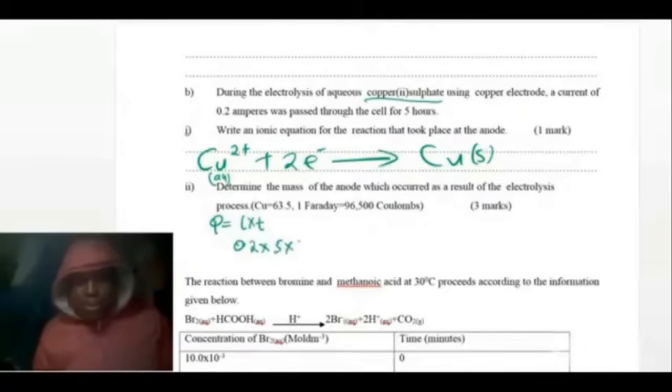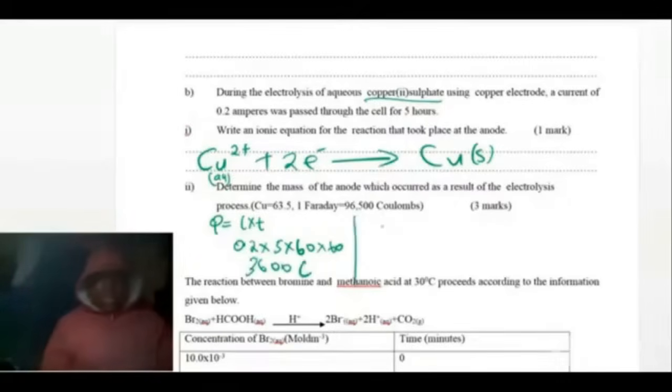We times 60 to make it to seconds. When calculating this one, time must be in seconds. So when you multiply this, you get 36 coulombs.